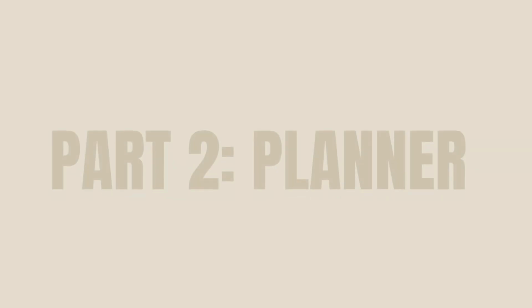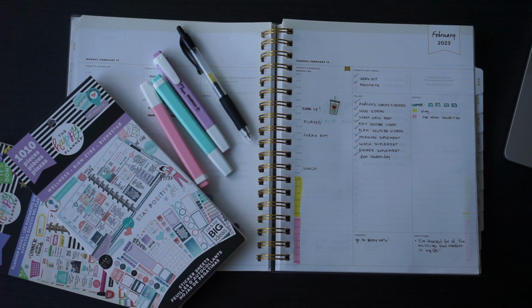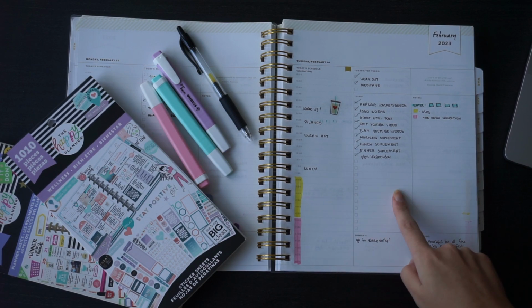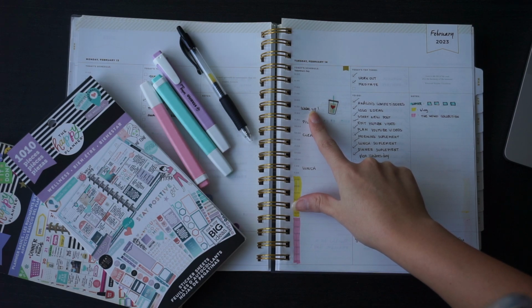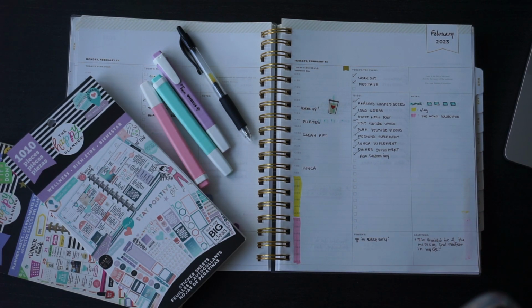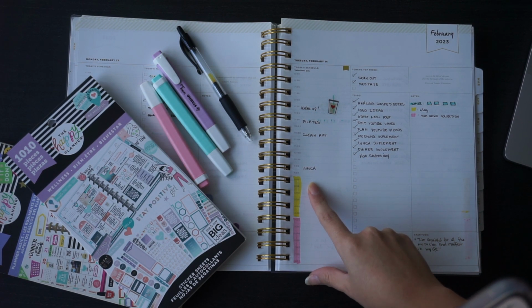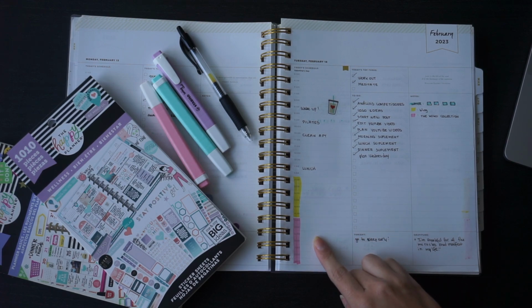So now I'm going to show you how I integrate both systems into my weekly workflow to create a very functional planning routine. The thing I love the most about the Day Designer is the different sections that it has. I use the schedule part for everything that has a time frame: when I want to wake up, when I want to start dinner, appointments. I also do time blocking depending on the project that I'm working on or when I schedule breaks.